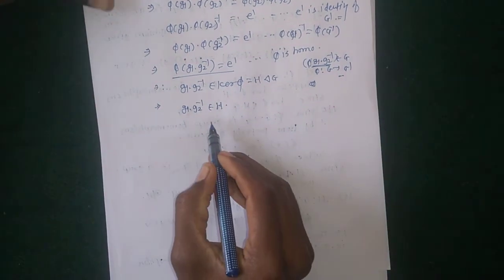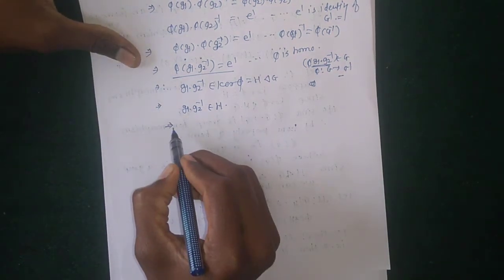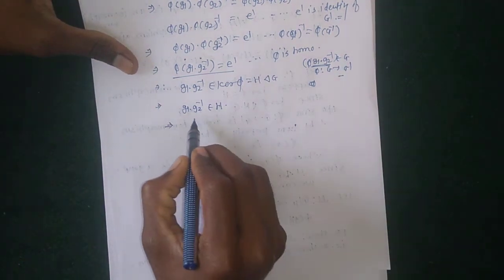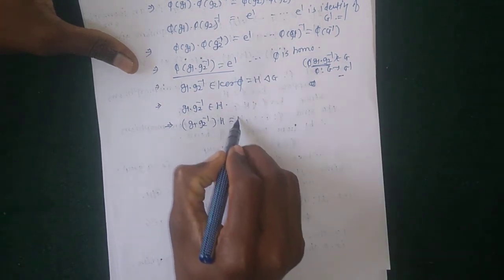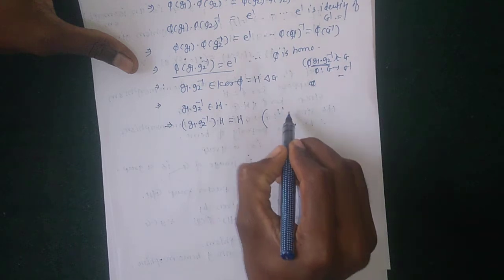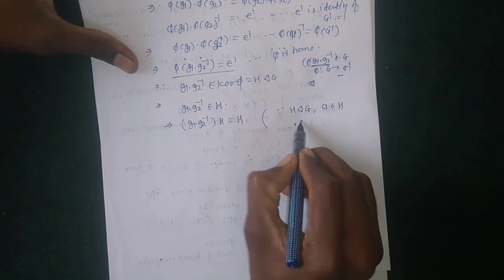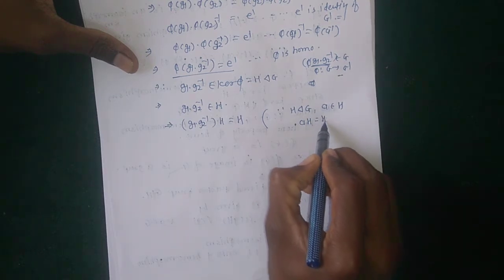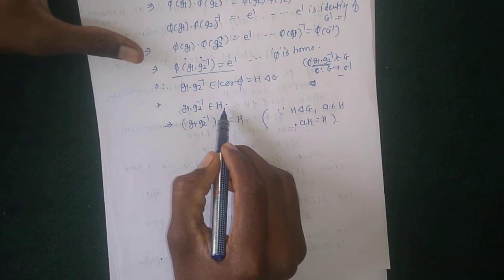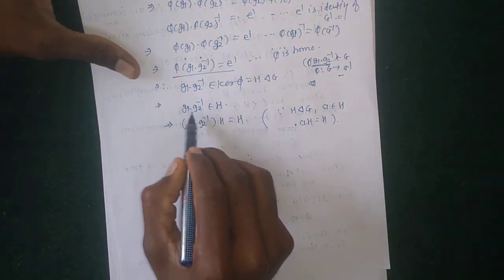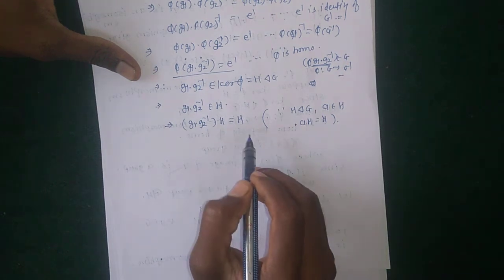Okay, G1 into G2 inverse belongs to H, and therefore this can be written in the form of G1 into G2 inverse into H is equal to H, since H is a normal subgroup of G and A belongs to H, then AH is equal to H itself. Using this result, G1 into G2 inverse belongs to H, which implies that the left coset of G1 into G2 inverse into H is equal to H itself.